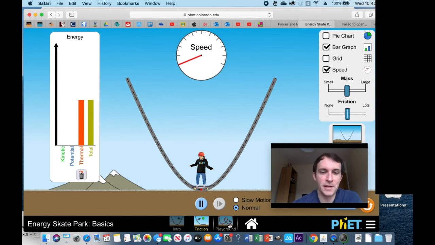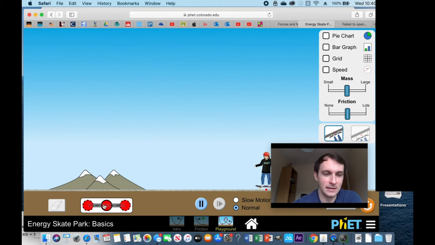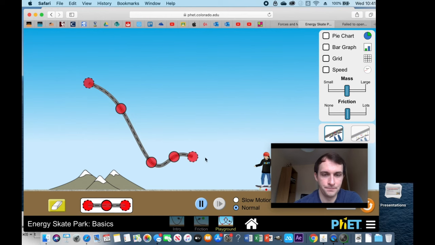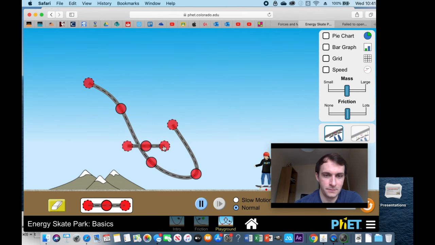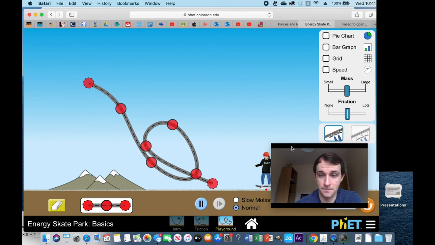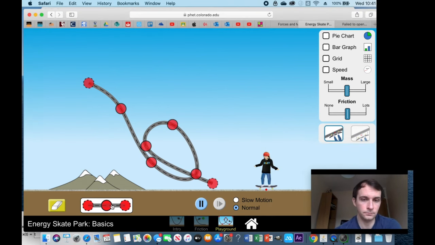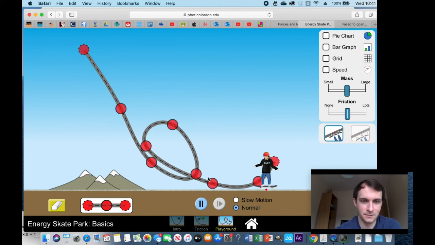Let's finish with a bit of fun. Let's set up a loop the loop and see if we can get it to work. Let's see if we can pull this off. And we'll also finish with a kicker. There we go. I wonder if that drop in is high enough. Let's make that a bit more rounded.